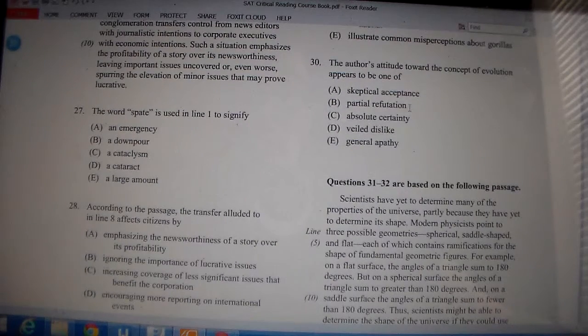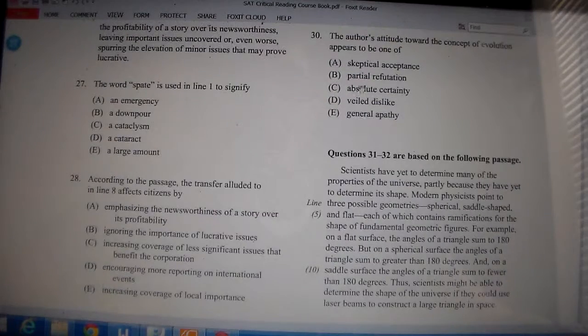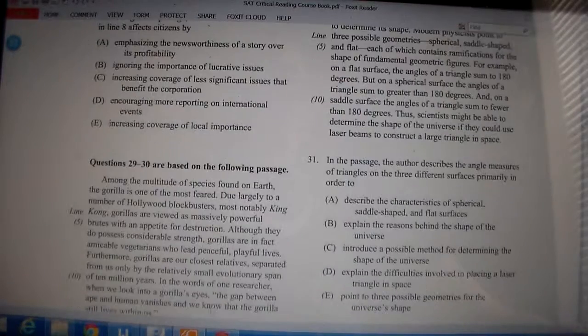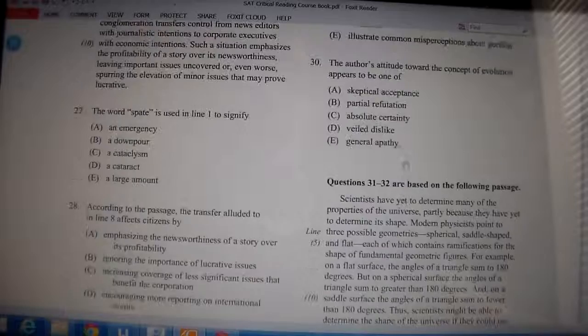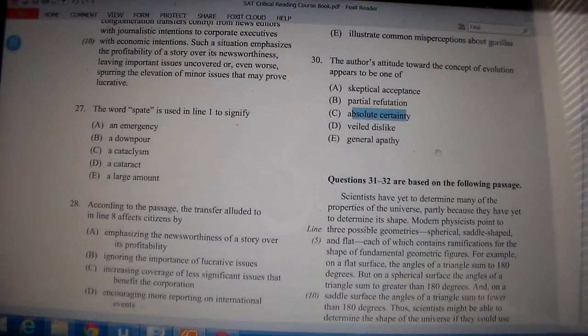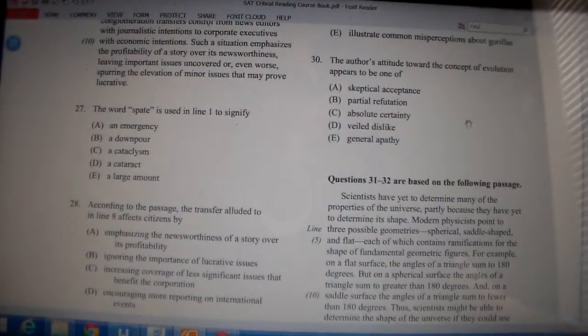Partial refutation. For those of you that don't know what refutation means, it means to challenge something, to prove something wrong. So partially refuting something means to prove something partly wrong. Absolute certainty, veiled dislike, or general apathy. Hopefully we're all in agreement that the author seems pretty certain that evolution is true, right? That they're separated by only a small evolutionary span of 10 million years. So C would have to be our answer. Okay, we'll stop there for now, and we'll make another video with a few more problems.